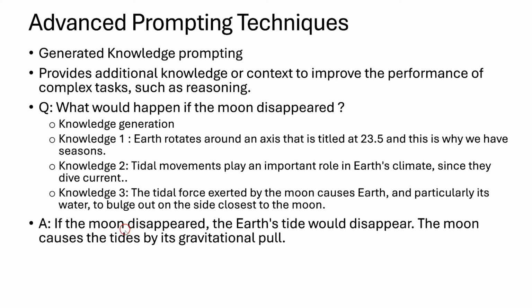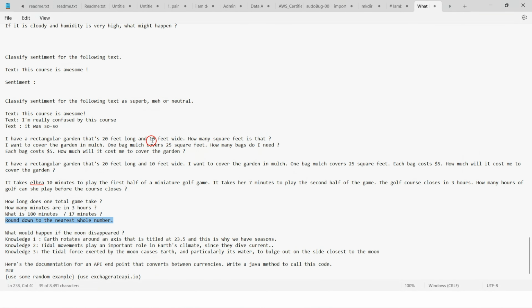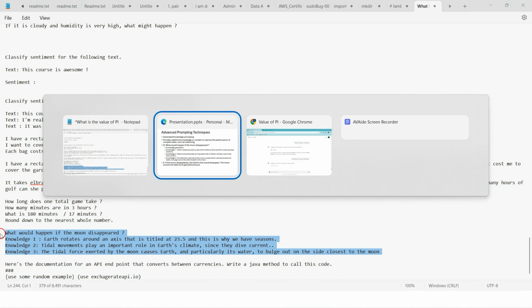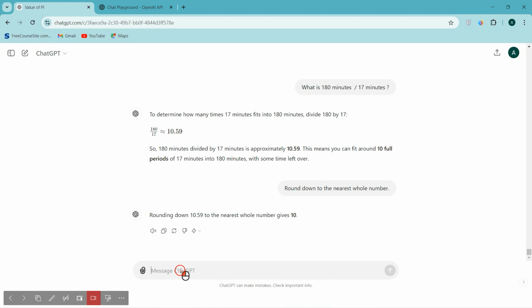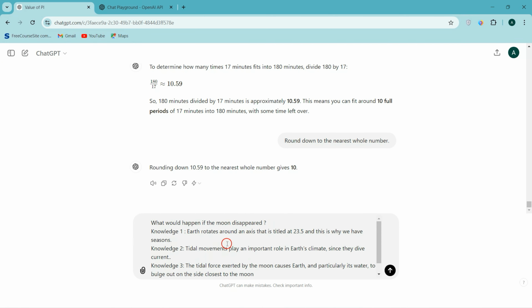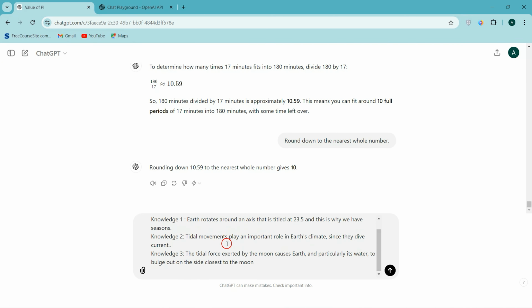But yeah, all ChatGPT models or generative AI models don't give the same answer twice, but we'll see how it will respond for this reasoning question. Okay, so I have my prompt with knowledge, so I'm copying it. Now I am going to paste it in ChatGPT and we'll see how it will respond to us.